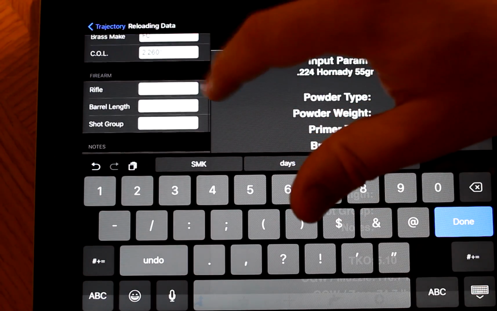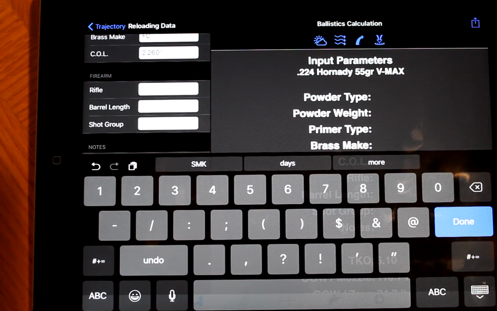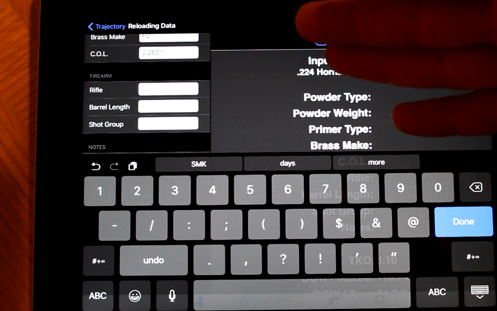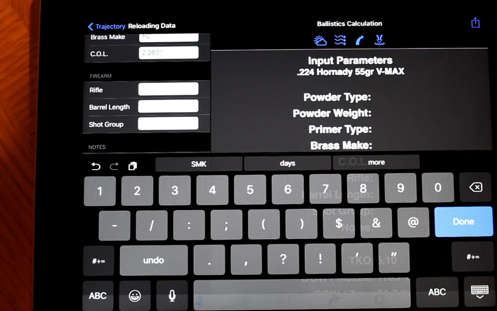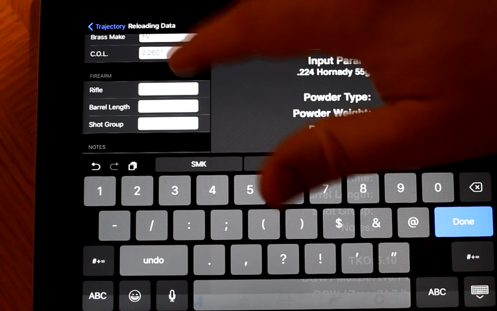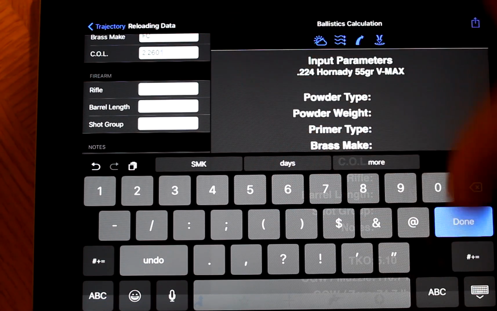And then your firearm, this is for labeling purposes. If you enter a firearm here, in the background it's adding it to the app's database. So when you get into some of the other icons and start typing, it'll pull your rifle and auto-populate. That way you can run reports, and I'll show you that later in the video. So right now I'm going to leave that. Well, you know what? Let's leave this up.